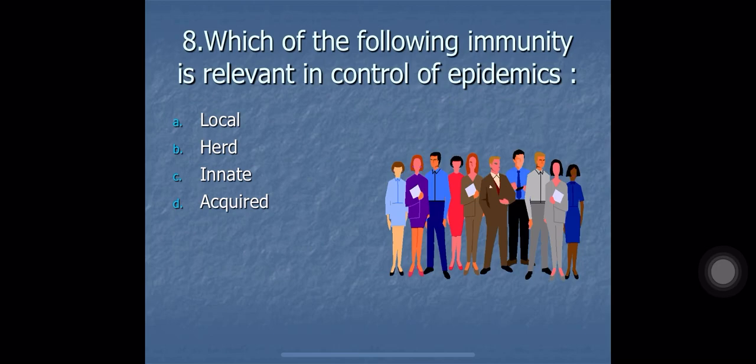The correct option here is option number B, herd immunity. Herd immunity is important in control of epidemics. Herd immunity means in the community, majority people get immunized against a particular antigen. If the herd immunity is good, then the community is in general resistant against that organism. But if the herd immunity is poor, then the community is susceptible to that particular infection.